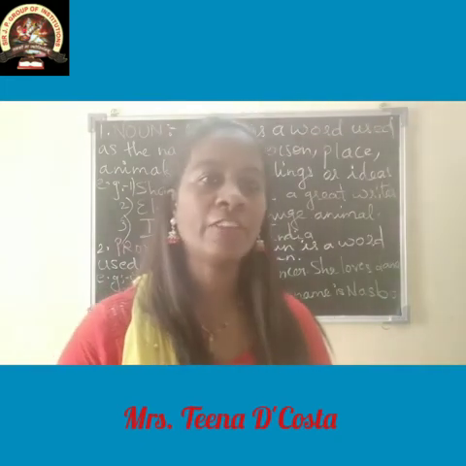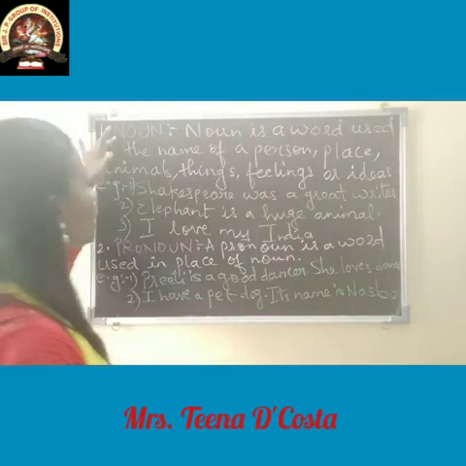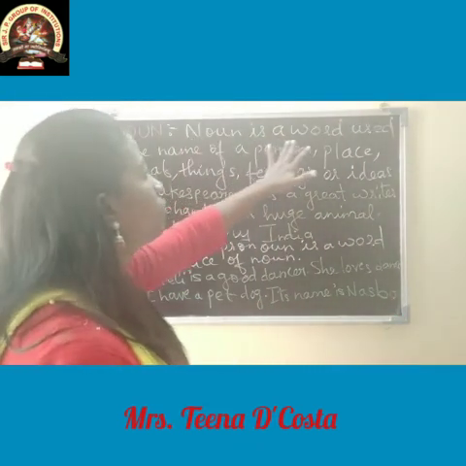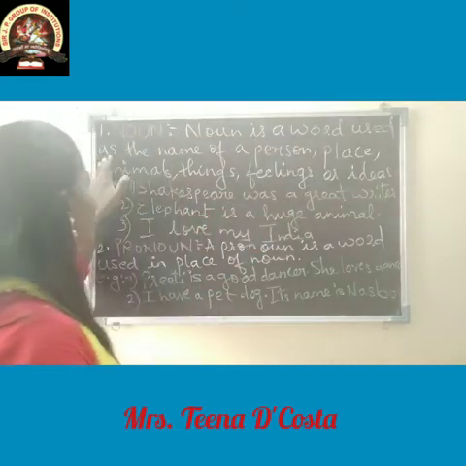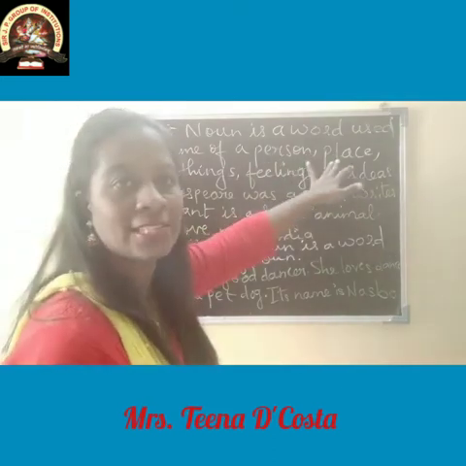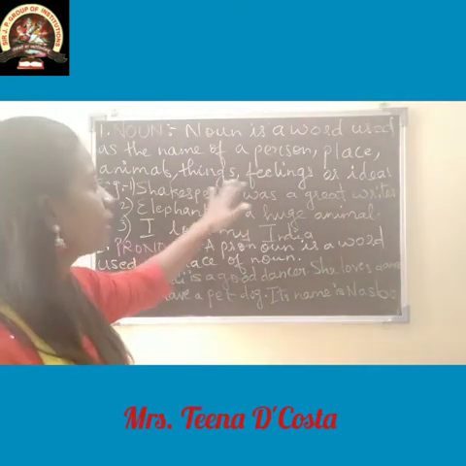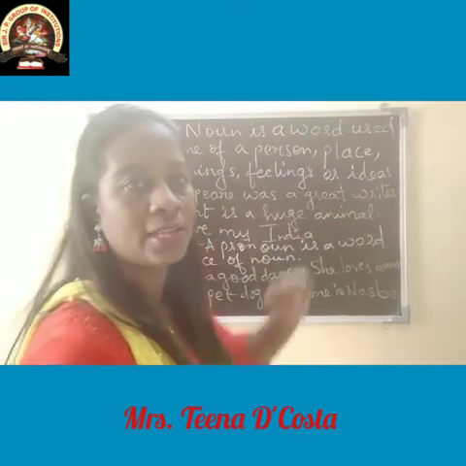Students, let's study about the first parts of speech. The first one is noun. You all are very familiar with the noun. So let's see. Noun is a word used as the name of a person, place, animals, things, feelings or ideas.